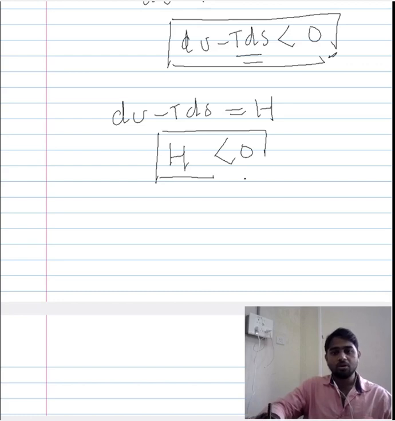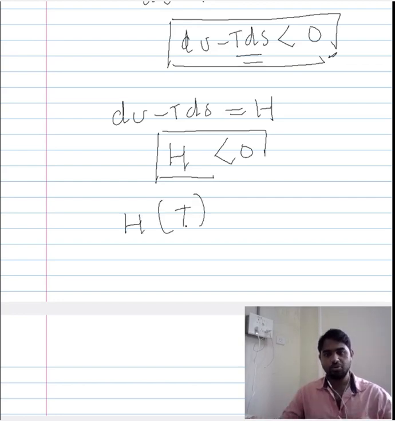Okay. Now what we want to do is see how the temperature affects this function that tells us if there is any new equilibrium position or if a phase transformation is possible.